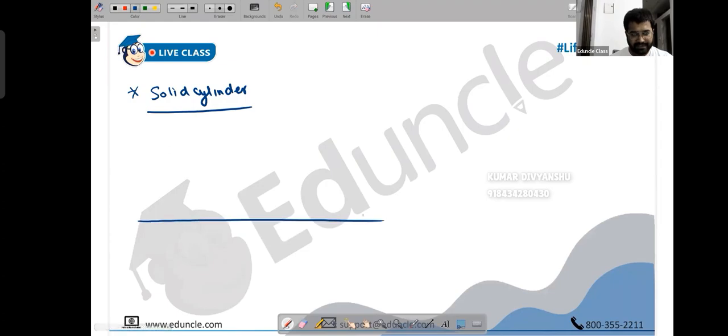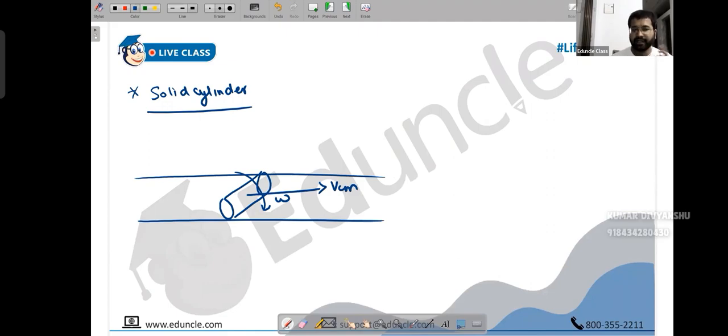Okay, so let's say we have a cylinder like this, and it is rolling with angular velocity omega. It has a forward velocity Vcm. And let's say this is rolling right now. So again, what do we have? We have this point of contact somewhere here, Vp. This is point of contact, P. And we can take a case. Suppose they have given us that initially omega is 0, and Vcm is there. It's a forward case.